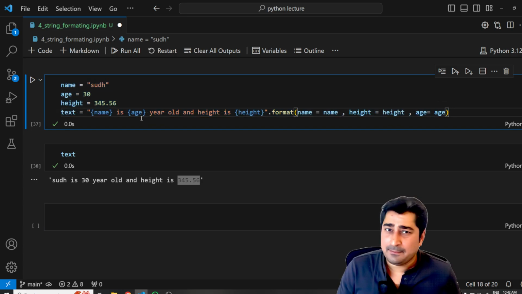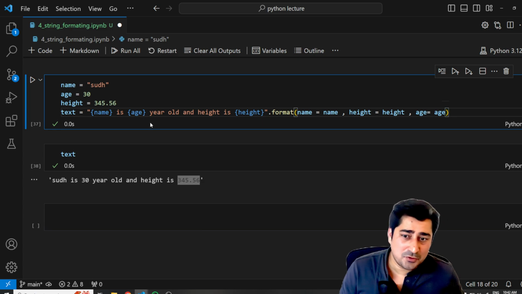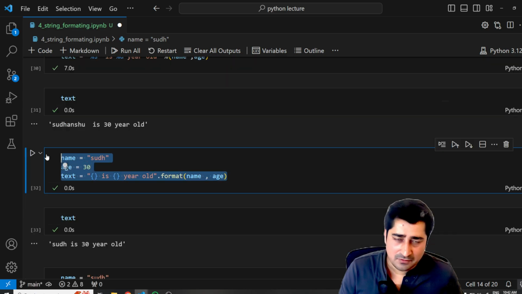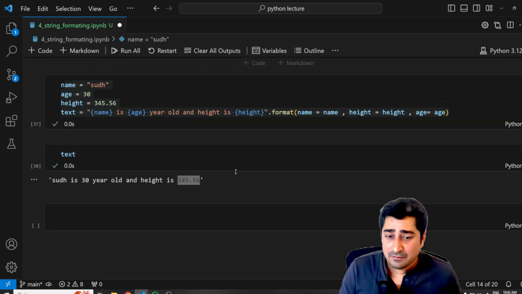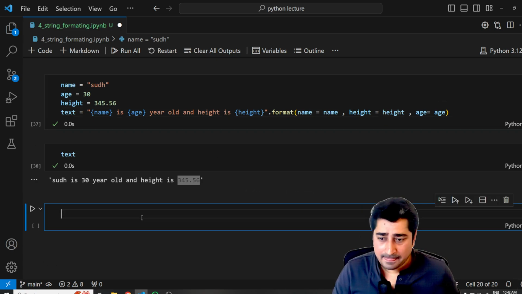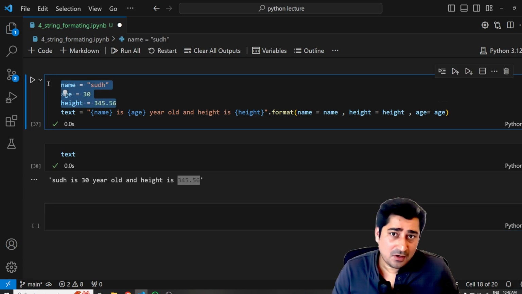So here, I'm not supposed to worry about the sequence. It can work even in this particular way, and it can work even in this particular way. It depends upon us in what particular format we would like to write the program. Now I can even take all of this data as user input. I believe we all understand this part.